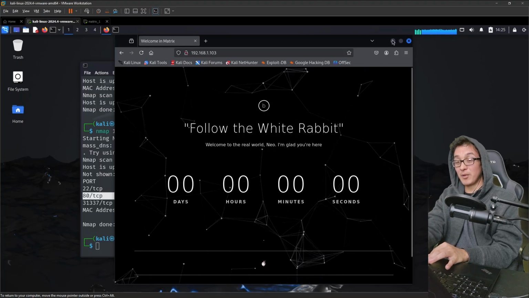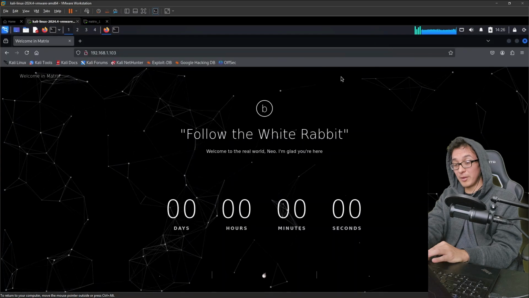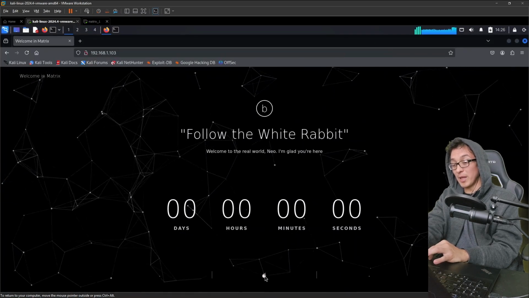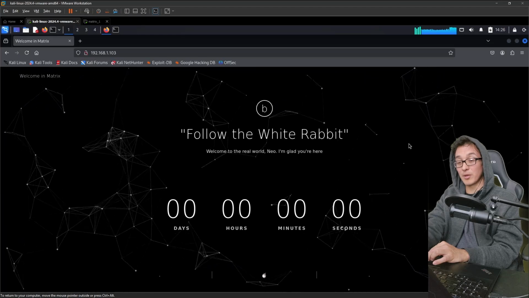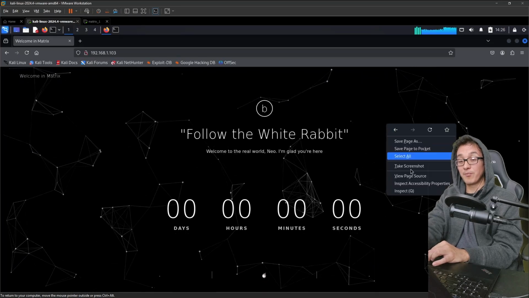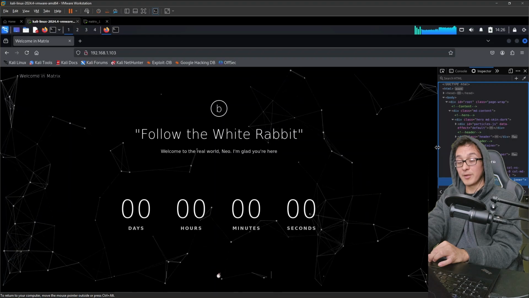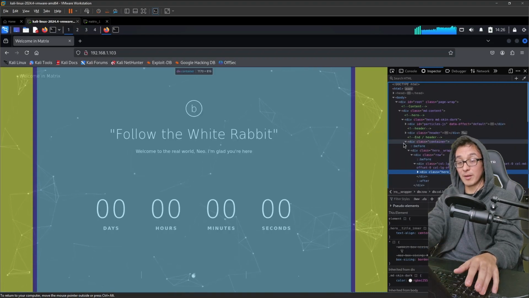So there's a clue here. The clue is to follow the white rabbit. And here's the white rabbit, but you can't click on it. Let me give you a little trick. You can right click on the site and click inspect. You can also use Control-Shift-I on your keyboard if you want to be fancy with it, okay?